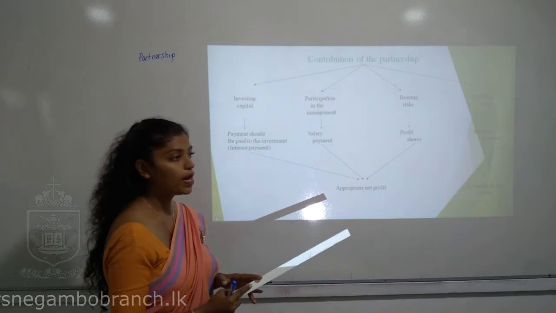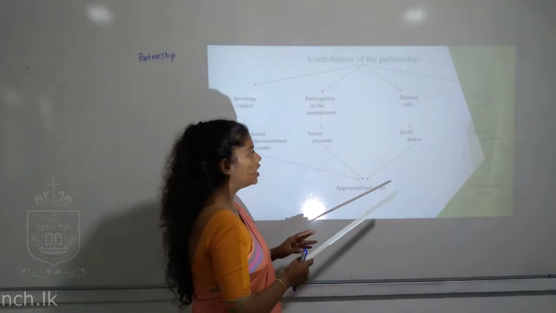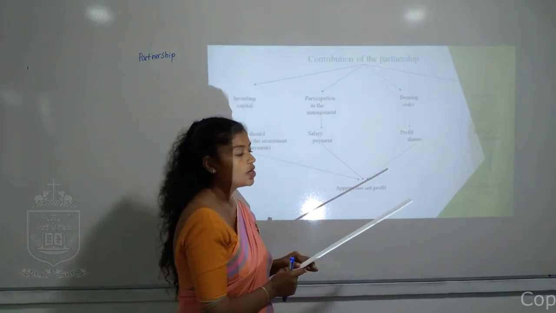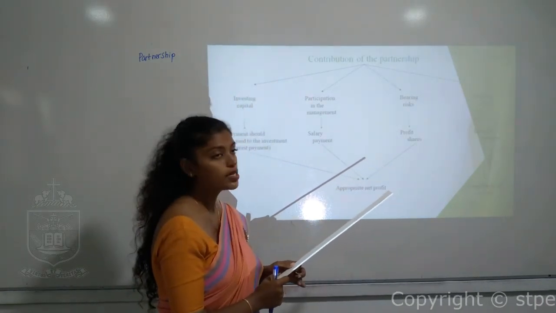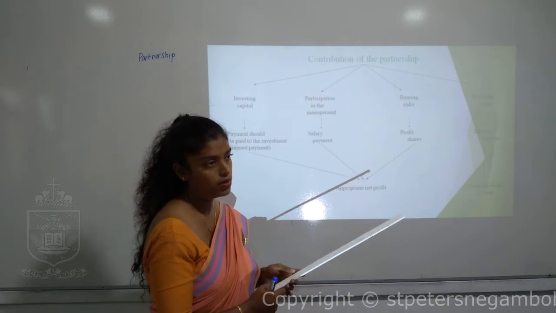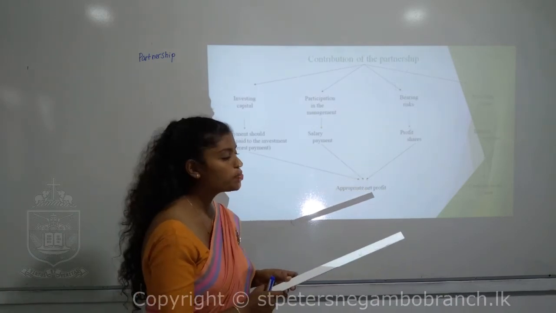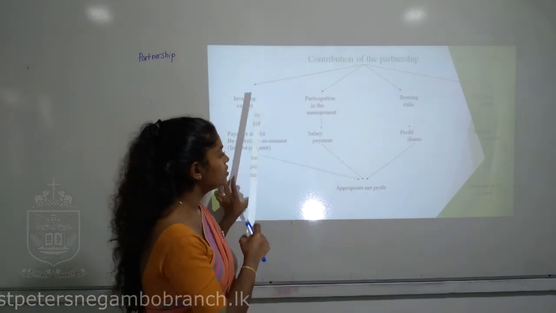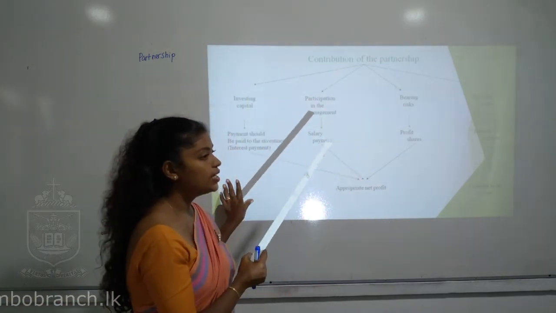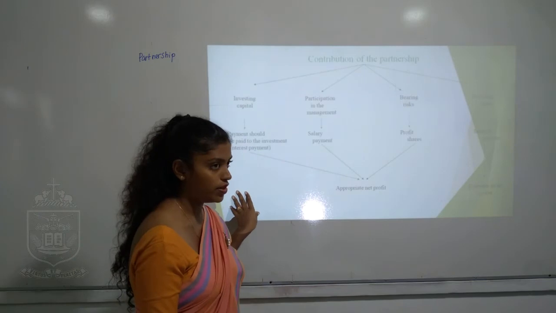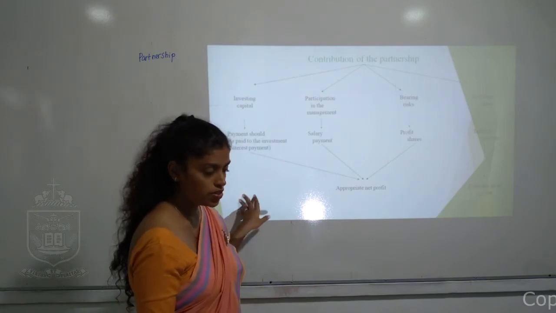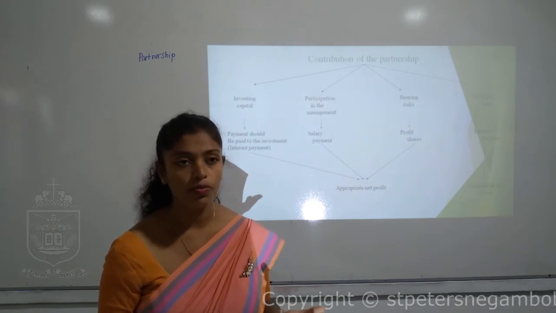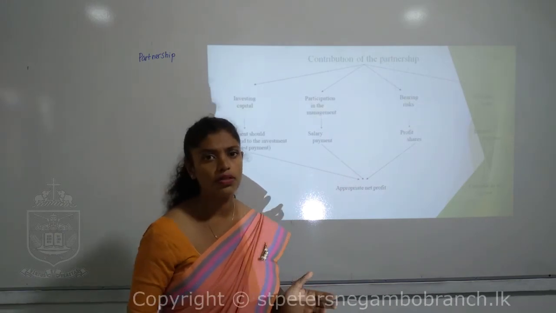But apart from that, if they have provided loans, we have to give them interest. Interest is an expense for the business, a financial expense. These three are taken after calculating the net profit, because first of all, we have to give priority to the outsiders and all the other payments. Then only we have to think about the partners.